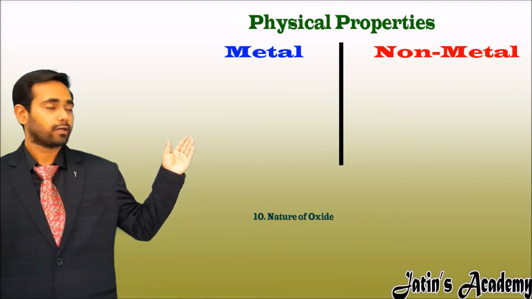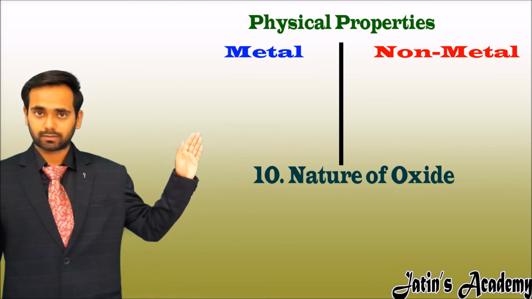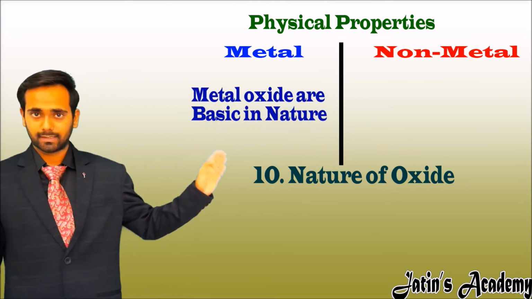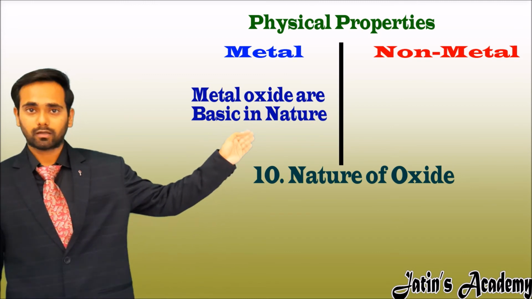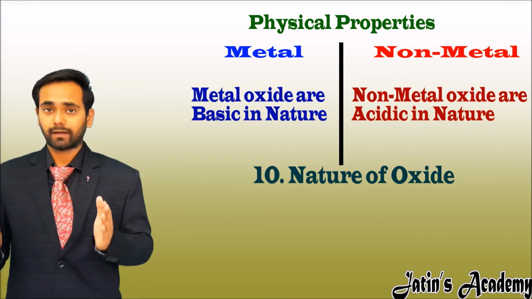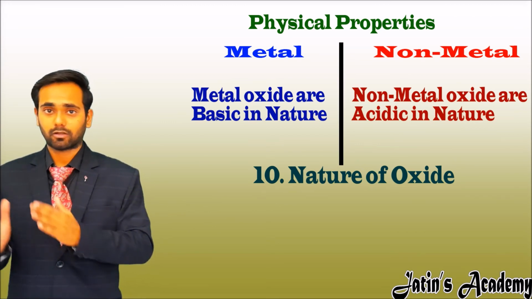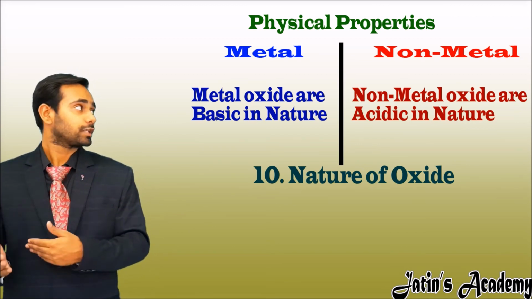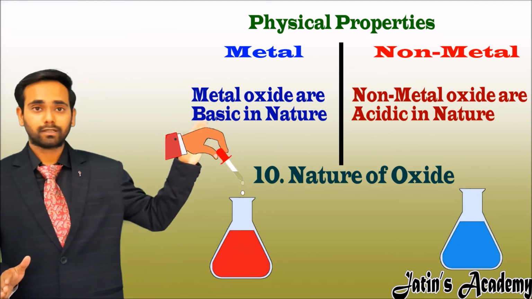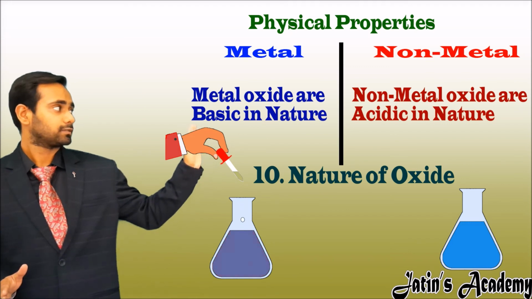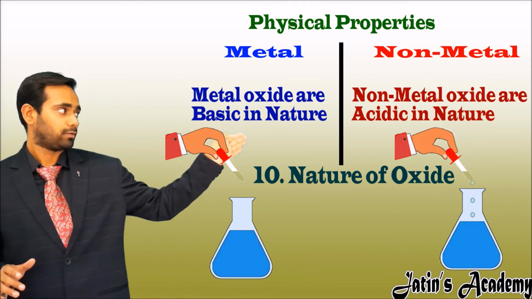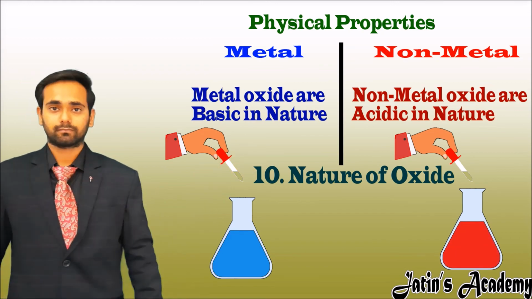Our 10th point is nature of oxide. Usually metal oxides are basic in nature and non-metal oxides are acidic in nature. How will we check whether the oxides are basic or acidic? We will check this with litmus. Metal oxide converts red litmus into blue, and non-metal oxide converts blue litmus into red.